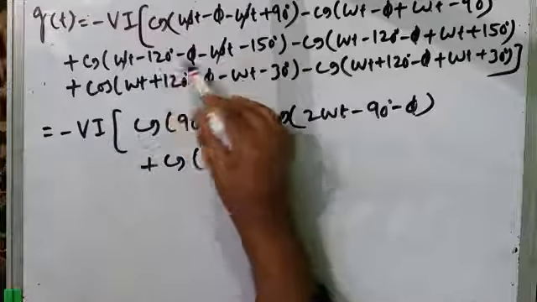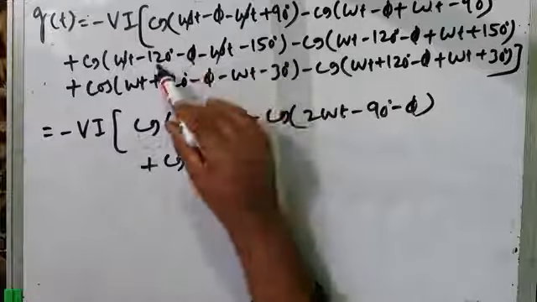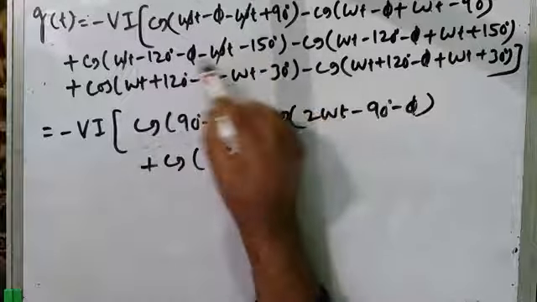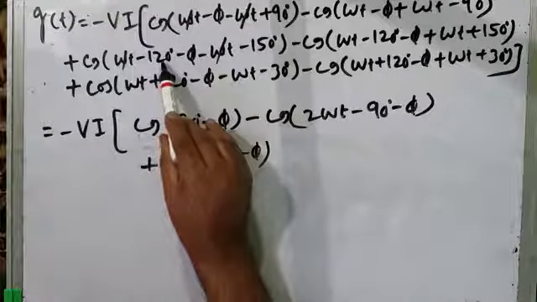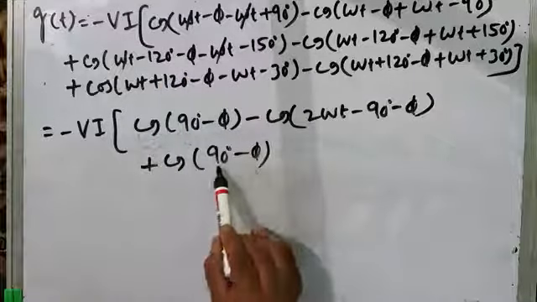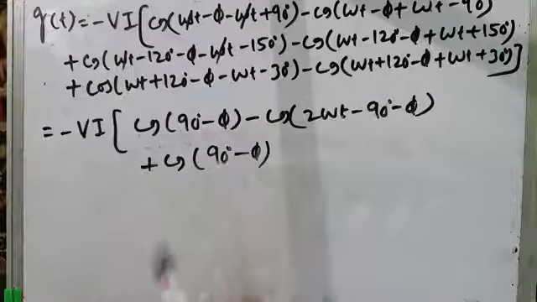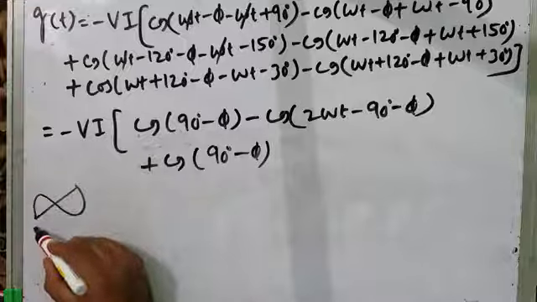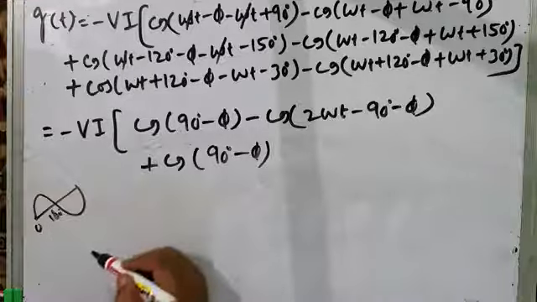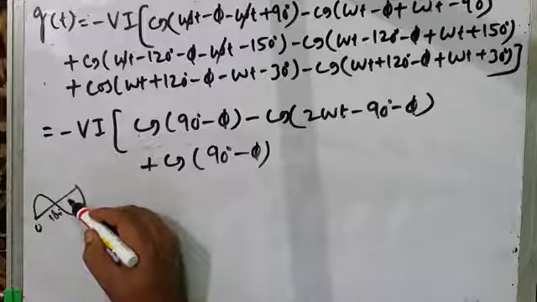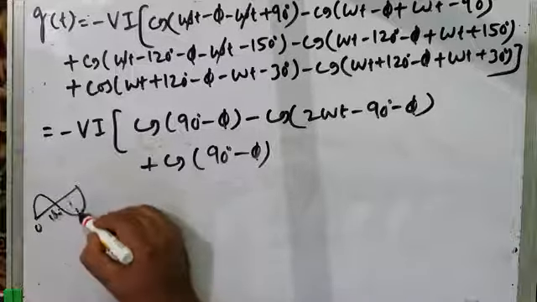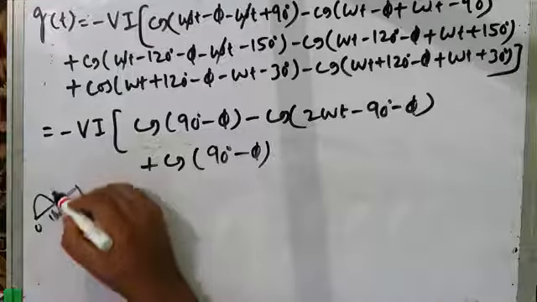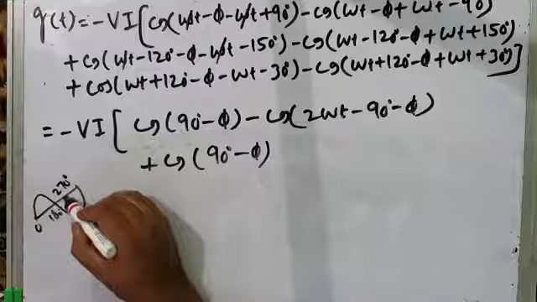Cos of 270 is 1. Okay, see, 150 degrees plus 120 degrees, it's 270 degrees. It belongs to the zero crossing. And what is cos of 0? 1. And instead of writing 270 degrees, can't I write 90 degrees? Because 90 degrees is also this. This is 0, 180 degrees. I think, yeah, 180 plus 90 is 270. I'm sorry, it is not the zero crossing, it is the peak.